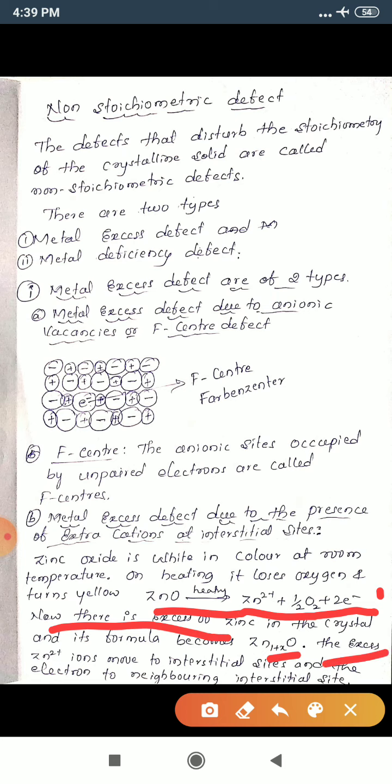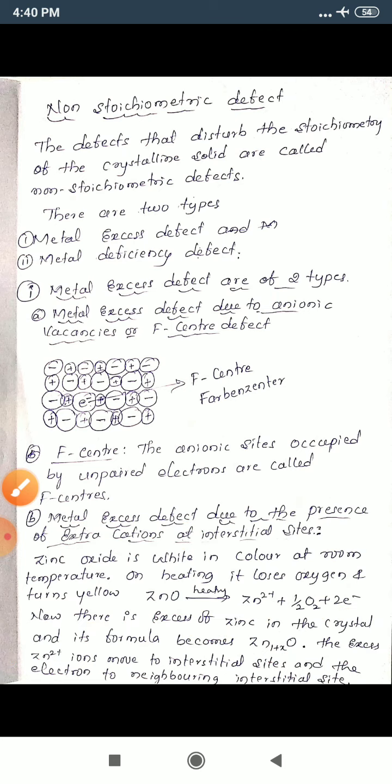The excess Zn plus 2 ions move to interstitial site and the electrons to neighboring interstitial sites. Here the number of cations increases, hence it is called metal excess defect. See here, due to presence of extra cations, the number of Zn plus 2 ions increases, hence it is called metal excess defect.